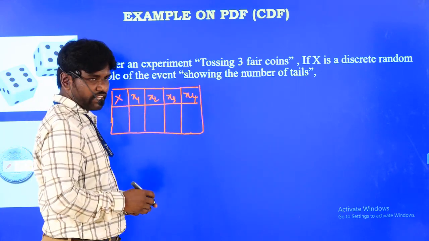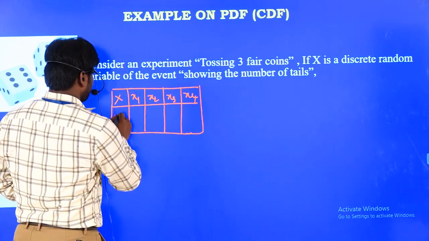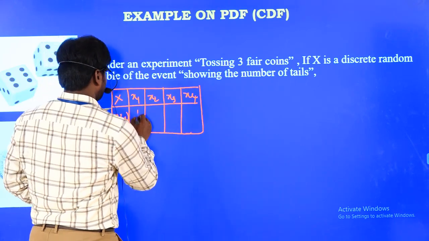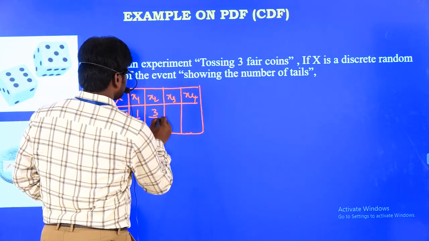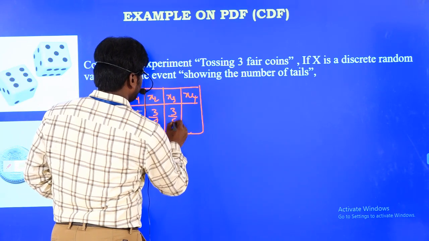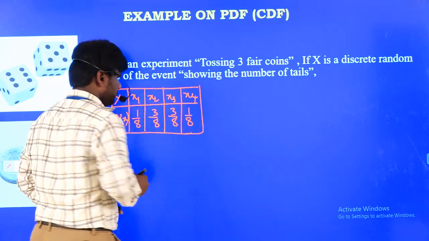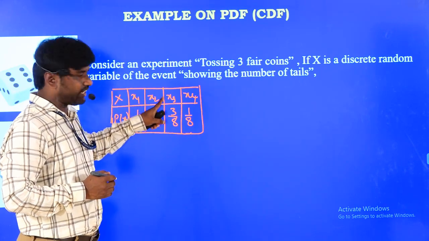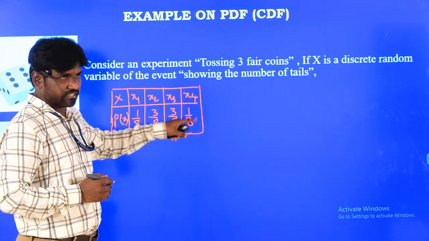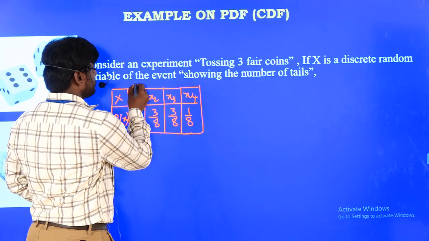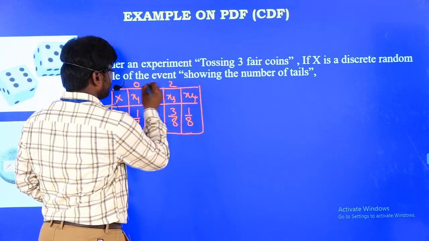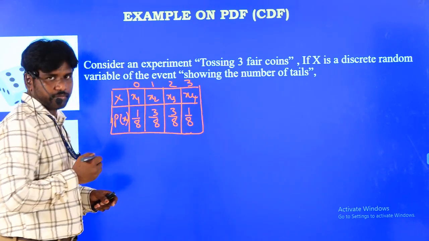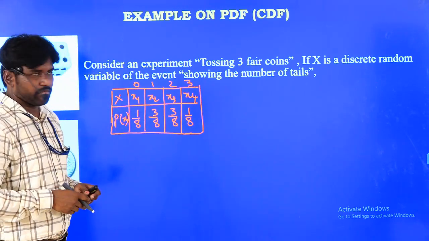So there are 4 real values with corresponding probabilities. The probability of x1 is 1 by 8, this is 3 by 8, again 3 by 8, again 1 by 8. So we all know that x1 is 0, x2 is 1, x3 is 2, x4 is 3. Why? Because these are the real values: 0 tails, 1 tail, 2 tails, 3 tails repeating. So now this is the tabular form.